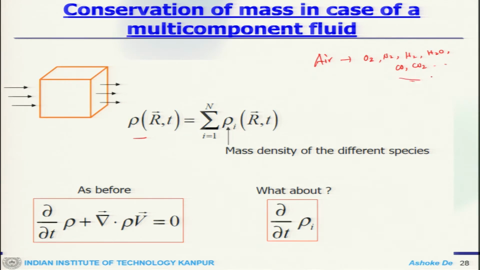When you have multiple species, the summation of their densities would give you the total density. So, we can have the system density satisfy the continuity equation, but what about the individual terms? The total or mixture density satisfies the continuity, but what happens to each individual species? We will see how this leads to our individual species mass transfer equation.